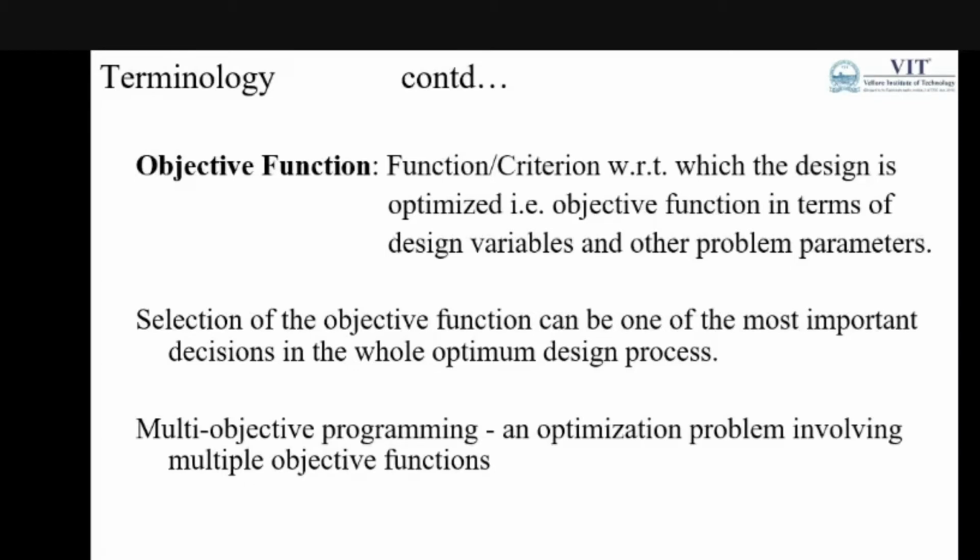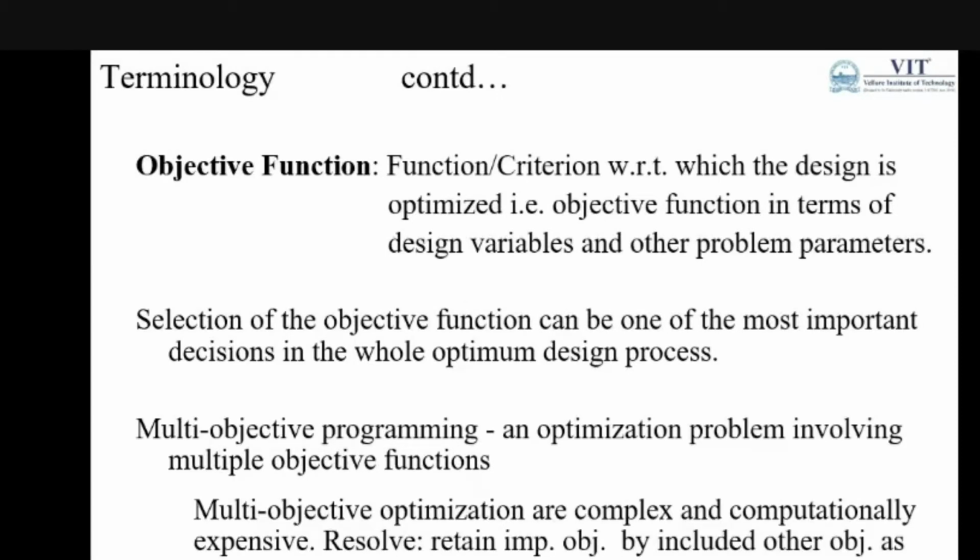If we say low cost, high quality, as well as quick delivery of the products in the business environment, we can consider multi-objective programming problems. These multi-objectives are very complex and computationally expensive, requiring a lot of resources and manpower. So how to resolve this?